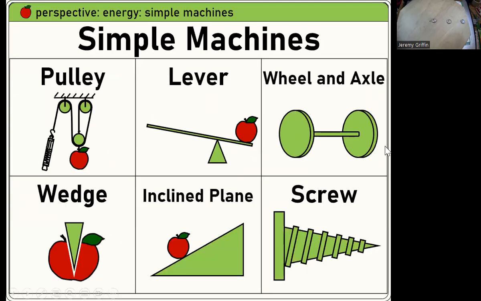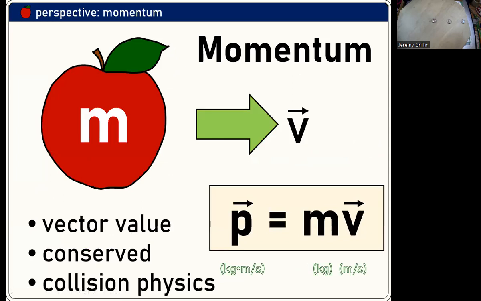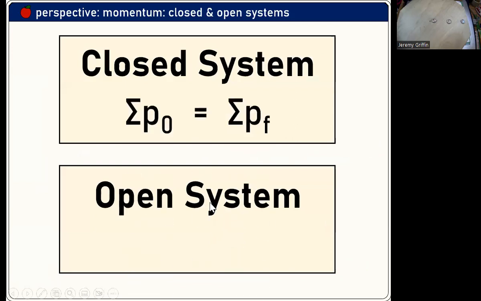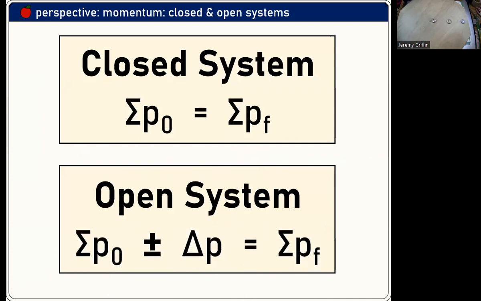All right, here's some simple machines. Fun and new: momentum. You guys know it's mass times velocity. That's a vector value. It's conserved and it's used in collisions. Anytime you see a collision, think, guys, do something with this. In a closed system, momentum is conserved, a lot like energy is. This is a vector. If there's an open system, there might be an outside, external force, so you can have a change in momentum called an impulse, plus or minus.